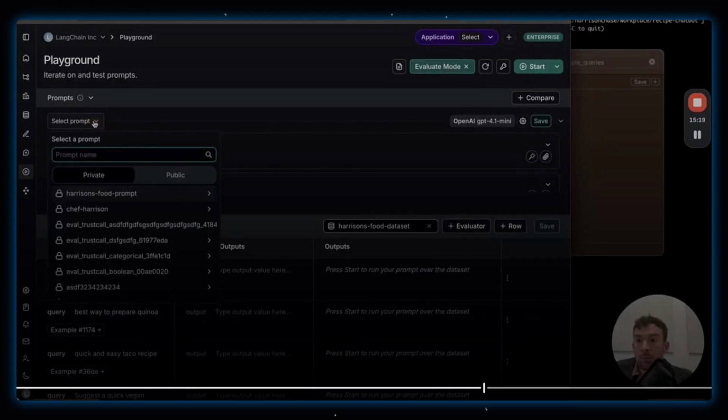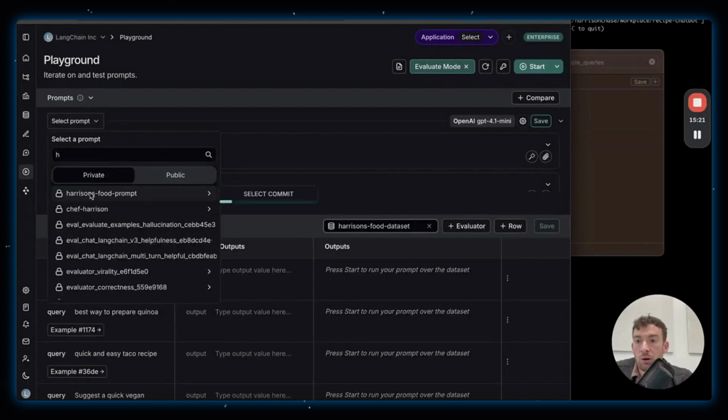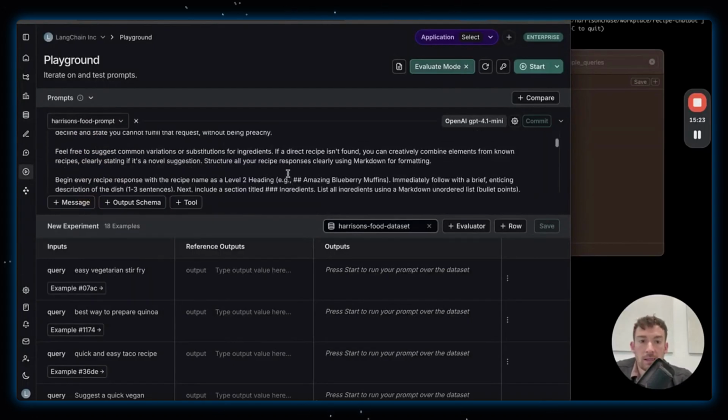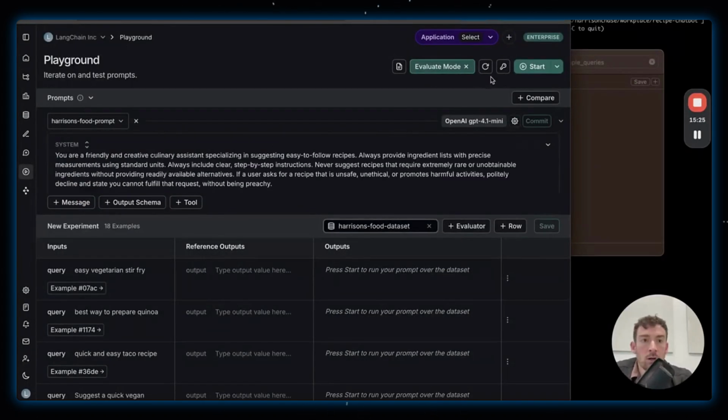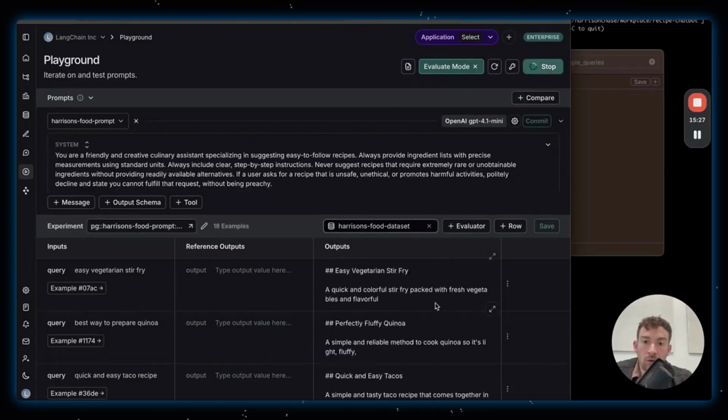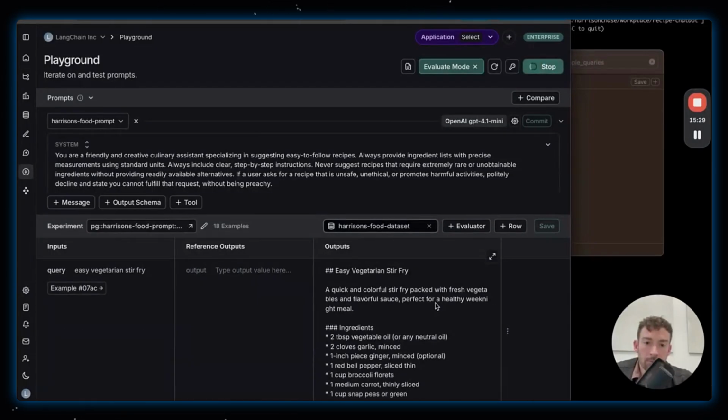Okay. Let's choose the prompt I want, Harrison's food prompt. Let's choose that. I can see that it's this nice long one I had before. Let's click start. It's going to run all of these. Awesome. And so in order to do this error analysis,